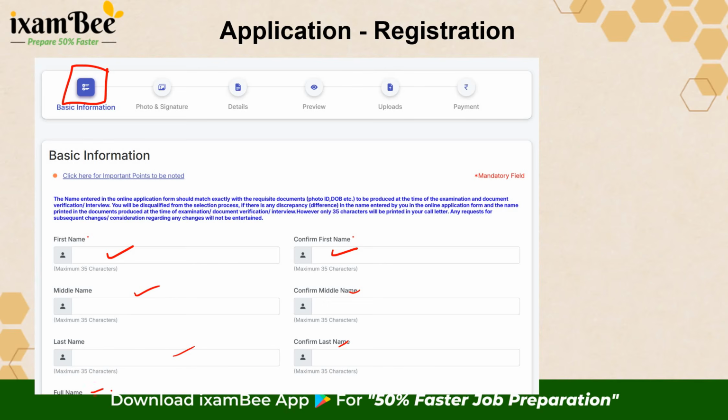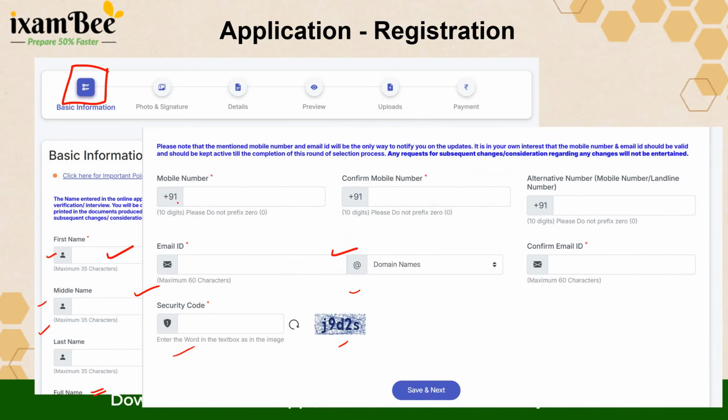Then automatically your full name will be showcased here based on the information you have filled in these 3 rows. On the same page, you will also be filling out details of your mobile number, which you are going to confirm. If you have an alternate number, you can provide that additionally. It is not mandatory.